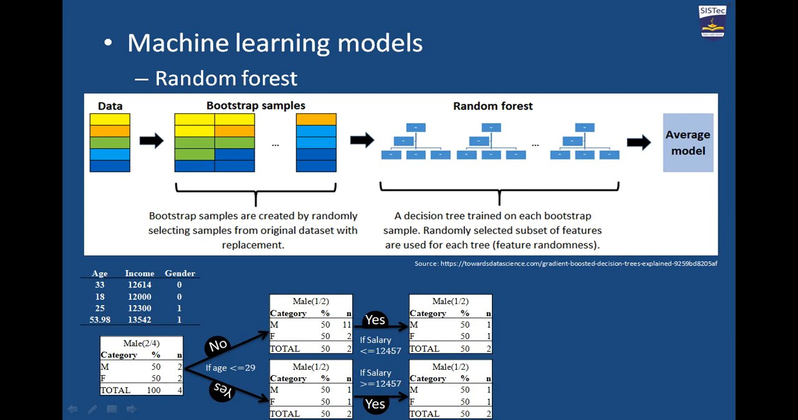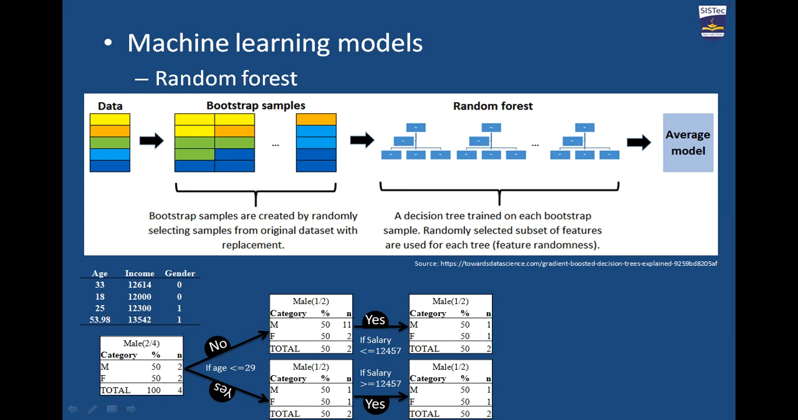So we can see the persons who are having more than 29, and less than 29, that was the 18 and 25. Here we'll check how many persons there are who are having salary less than 12,457, that was 2% over here. Then we'll check the gender.